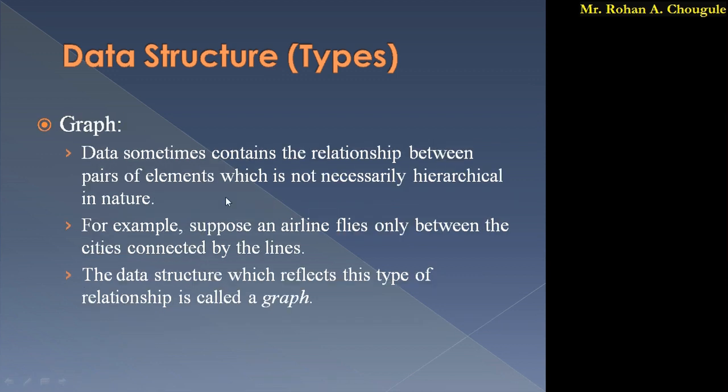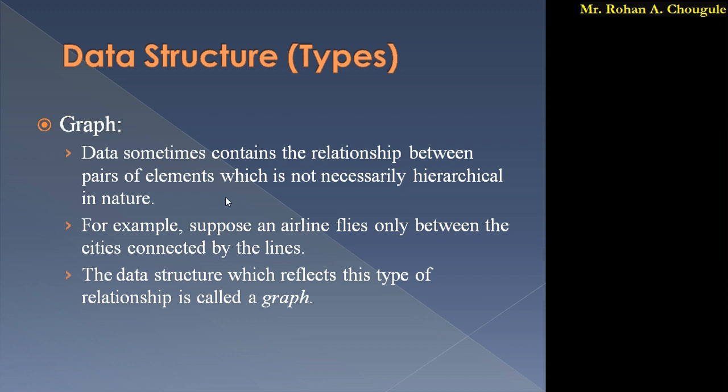And the next one is graph. So what is a graph? Sometimes data contain relationships between pairs of elements which are not necessarily in a hierarchical manner. So there are some data which we cannot represent in a hierarchical manner. For example, suppose we have to show the relationship between two cities, that is, the airline flies between the two cities. We cannot show that with the help of a hierarchical manner.